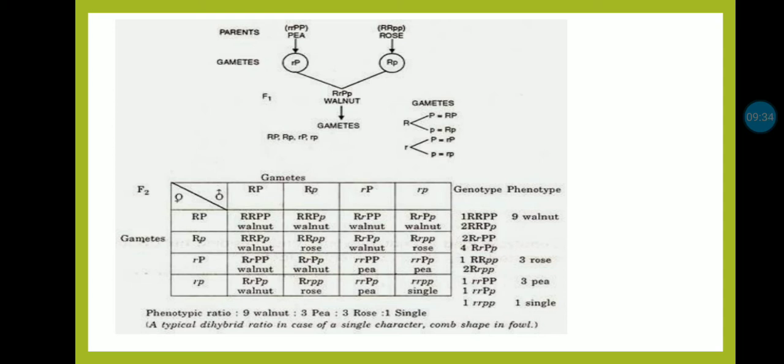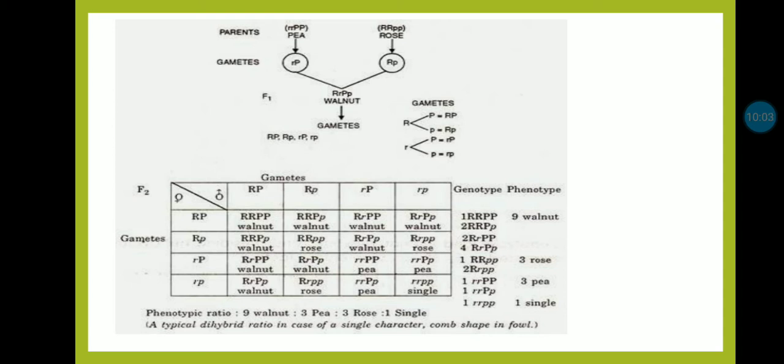This chart shows an F2 progeny which has a 9:3:3:1 ratio, that is, 9 cases are having both dominant genes, maybe homozygous or heterozygous, but they produce a walnut comb.